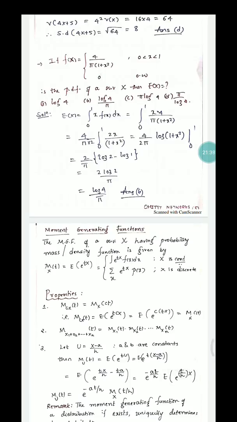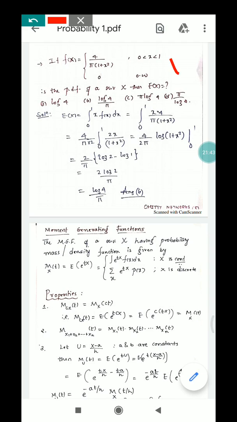If f of x is given by 4 by pi into 1 plus x square, for 0 less than x less than 1, is a PDF of a random variable, then what is the expectation of X? You know expectation of X for a continuous random variable is given by the integration over the range of X, that is the range of X is 0 to 1 here. So integral 0 to 1 of x into f of x dx, and what is f of x? It is 4 by pi into 1 plus x square, and multiply 2 in the numerator and denominator. So you can use the formula of integration.